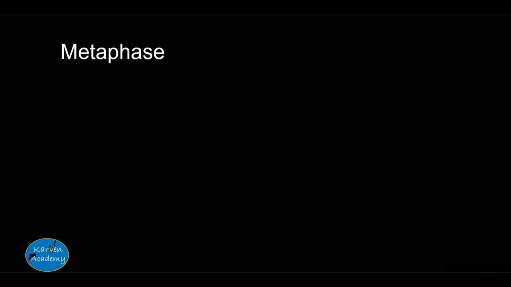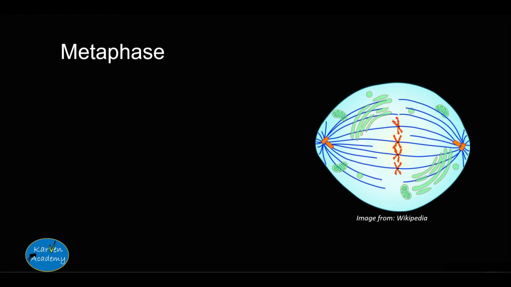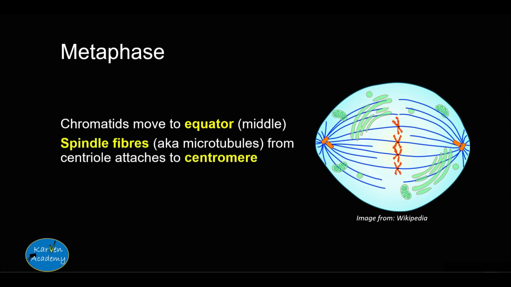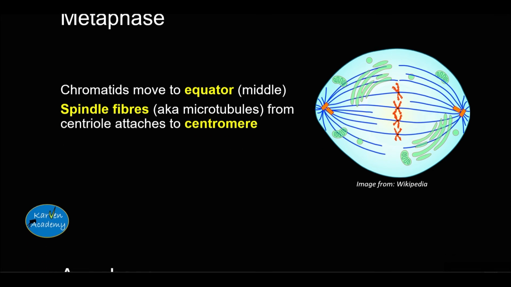Next comes metaphase, and in this phase the chromatids move to the equator or the middle of the cell. These spindle fibers arise from the centrioles and they attach to the centromeres of the chromatids. The spindle fibers are also known as microtubules, and these terms are synonymous.